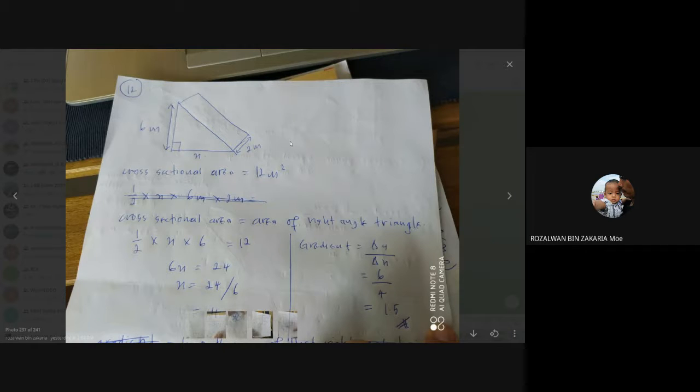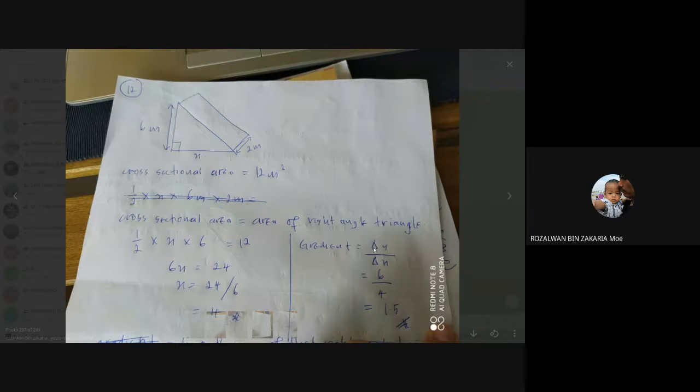And also gradient equal to y2 minus y1 divided by x2 minus x1. And another formula is the gradient equal to changes of y divided by the changes of x. This one, I use the formula gradient equal to changes of y divided by the changes of x. The triangle symbol here means changes.